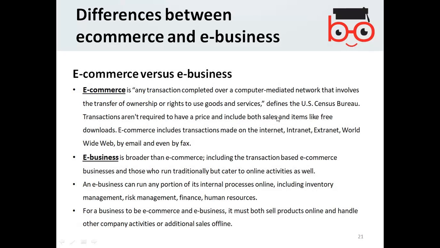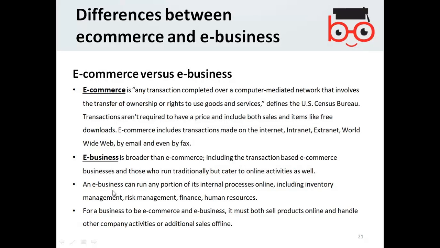Now, this e-commerce is defined by the US Census Bureau. The transactions aren't required to have a price and include both sales and items like free downloads. E-commerce includes the transactions made on the internet, intranet, extranet, world wide web, by email, even by fax. So while e-business is broader than e-commerce, it includes the transactions based on the e-commerce business and those who run traditionally but cater to online activities as well.